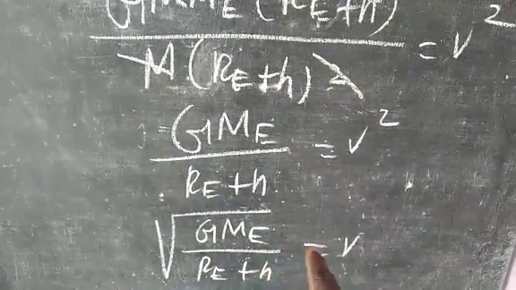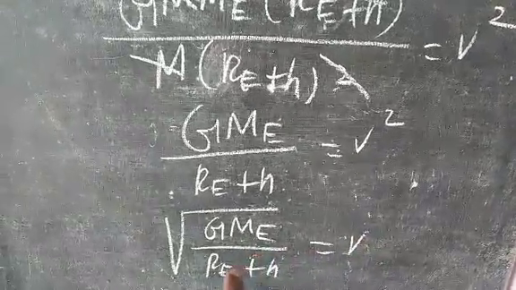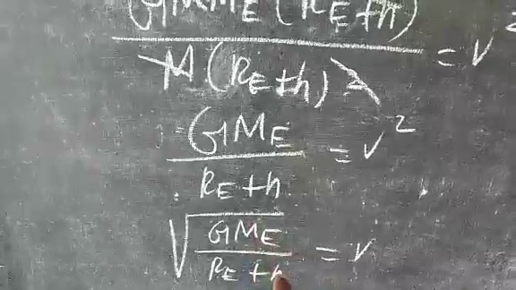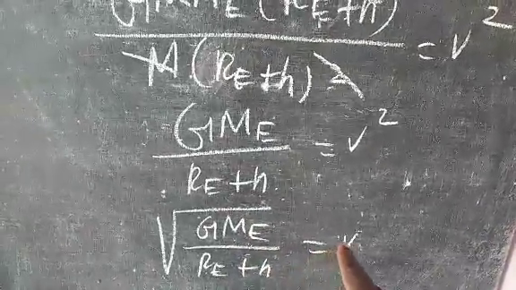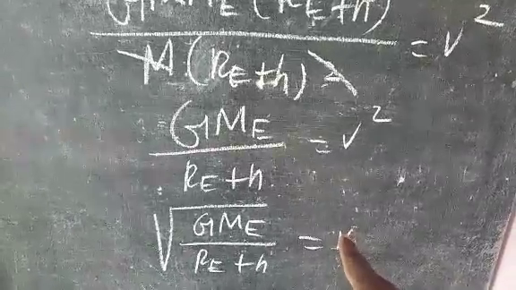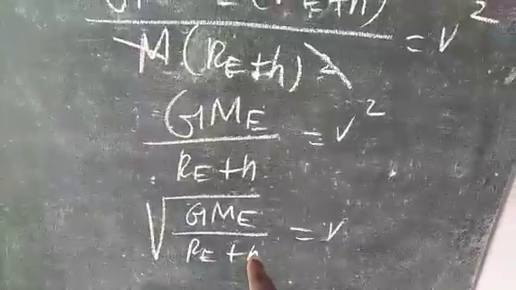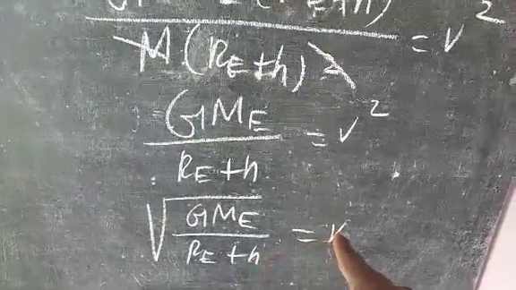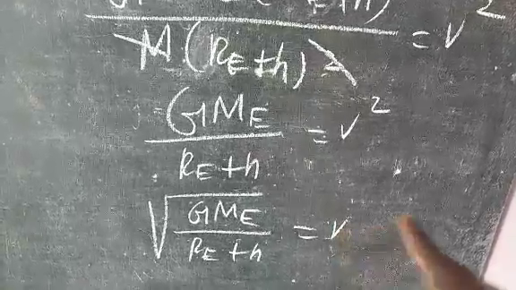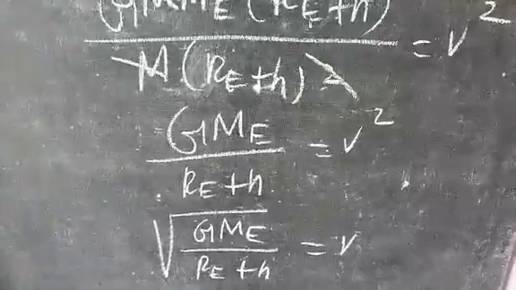From this equation, the velocity of the satellite is inversely proportional to the square root of its height. So, as height increases, the speed of the satellite decreases. As height decreases, the speed of the satellite increases. So this is the velocity of the satellite.